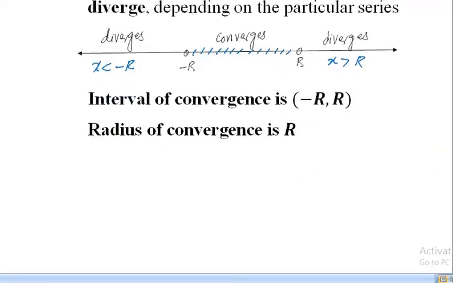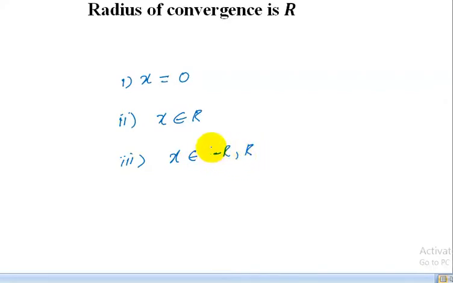So the above theorem can be expressed as: there are 3 possibilities. The first possibility is that a series can converge only for x equal to 0. The second is that a series may converge for all real numbers, x belongs to R. And the third is that a series can converge for the open interval minus R to plus R.